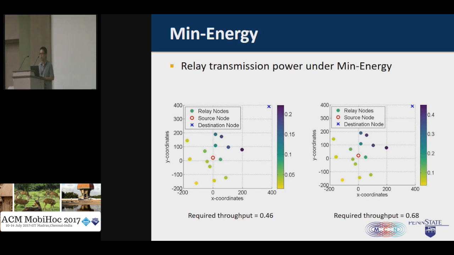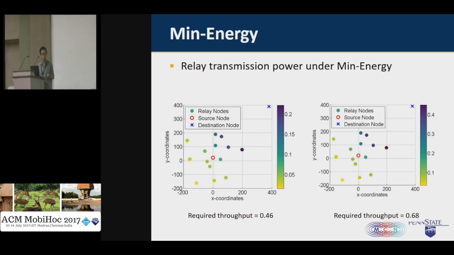In the second figure here, I will show the transmission power of all the relays on the mean energy strategy. Again, the red circle is the source and the blue cross is the destination. We can see that when the required throughput equals 0.46, all the relays should be involved in the transmission, even though some of the relays are only transmitting at a relatively low power.